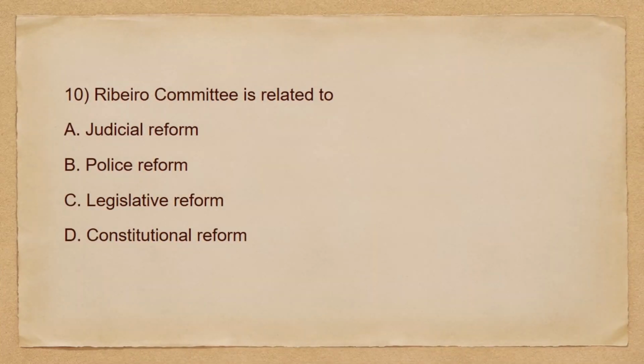So Ribeiro Committee is related to judicial reform, police reform, legislative reform, or constitutional reform. So the correct option will be B, police reform. So police reform came up in view of the recent encounter in Uttar Pradesh of the infamous gangster Vikas Dubey.